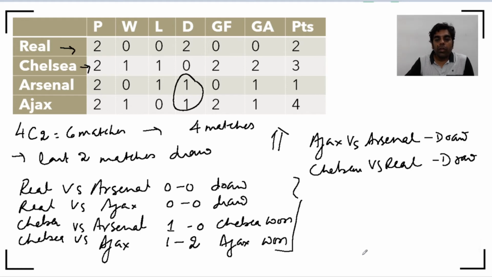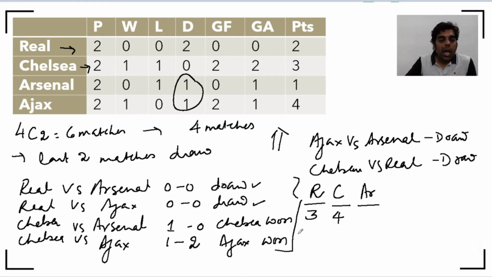So that's about the first round, and from the first round now I know Real had total a draw here, a draw here, a draw here, so total of 3 points. Chelsea had a draw here, a win here, and a loss here, so Chelsea won here, 3 points here, so Chelsea had 4 points.